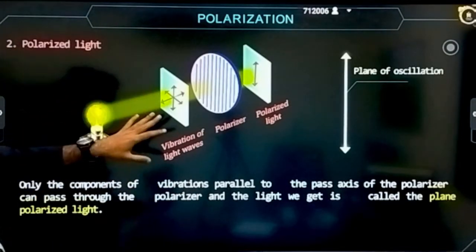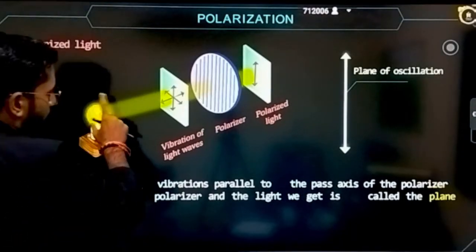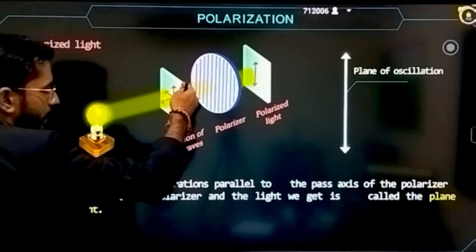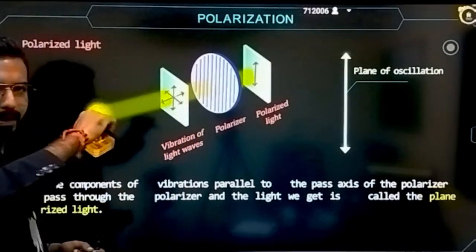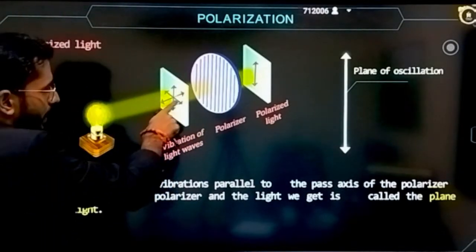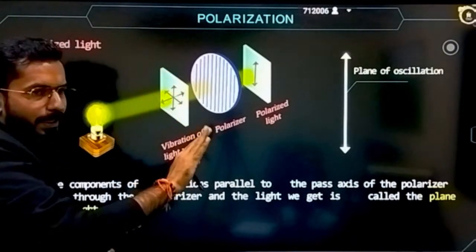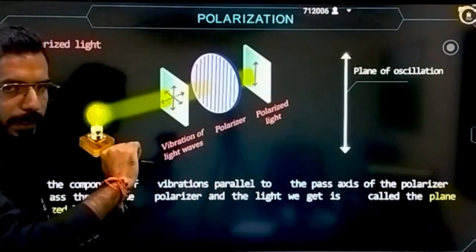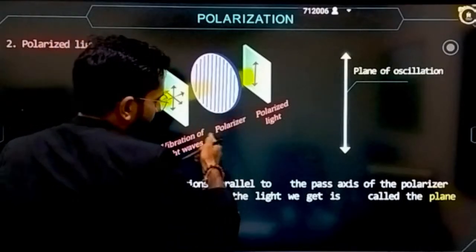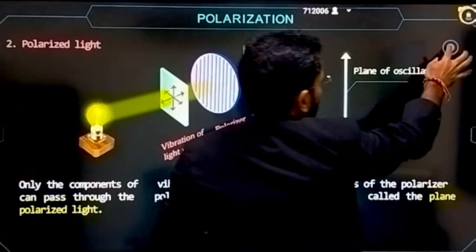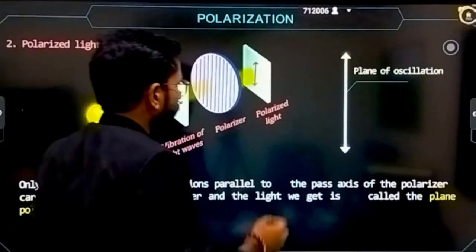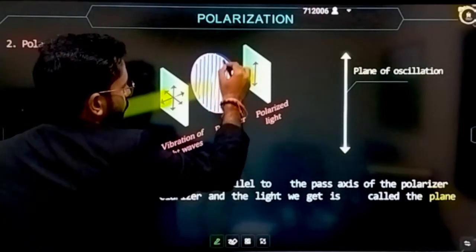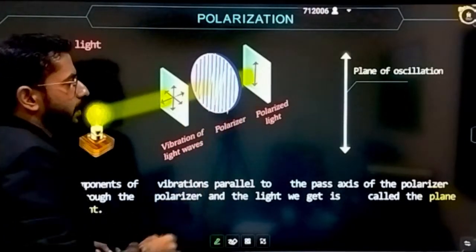Now see here, what is polarized light? Here a light bulb is glowing and the light is passing through a polarizer. There is just a plain paper where it is represented how it is oscillating. Here it is represented very beautifully that it is oscillating in all the directions. Then it is passed through a polarizer, and if you properly notice, the polarizer has some straight single lines.